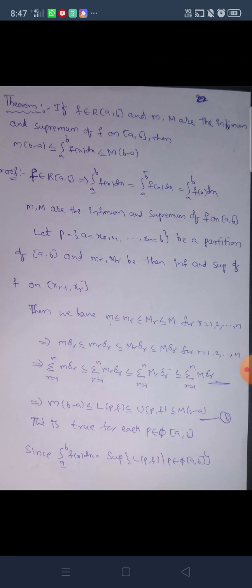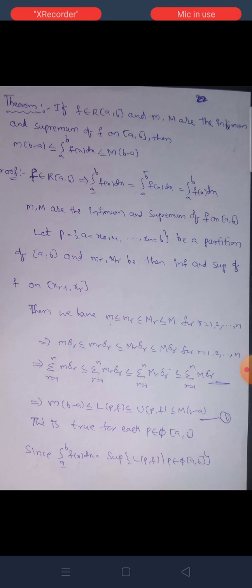Let p equal the set {a = x0, x1, and so on, xn = b} be a partition of the closed interval [a, b], and small mr, capital Mr be the infimum and supremum of f on the closed interval [x_{r-1}, x_r].